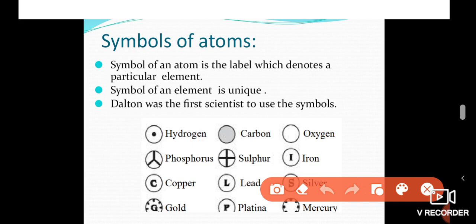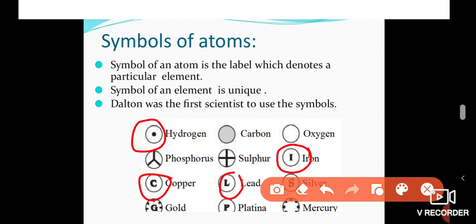Okay. The symbolic representation was first introduced by the scientist Dalton. He introduced diagrammatic representation of the elements. For example, a circle with a dot inside represents hydrogen. A circle with a C inside represents copper. A circle with an L inside represents the element lead. A circle with an I inside represents iron.